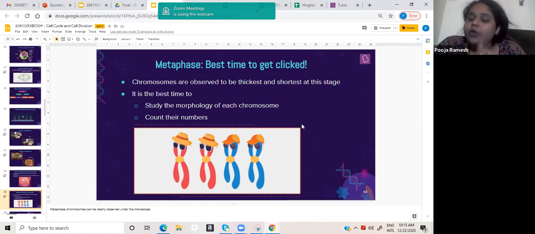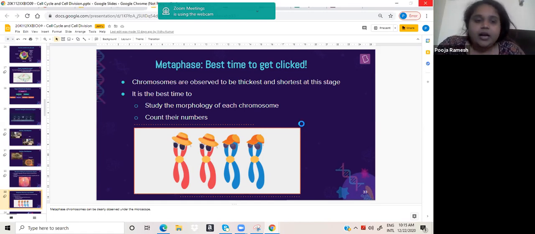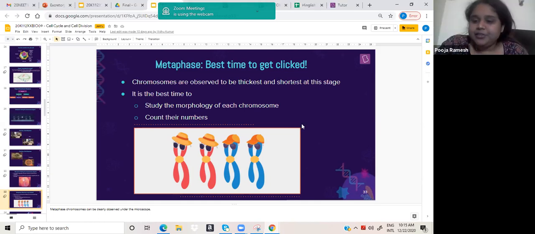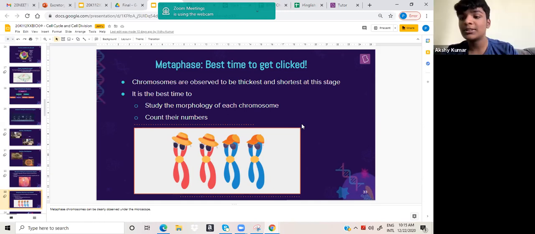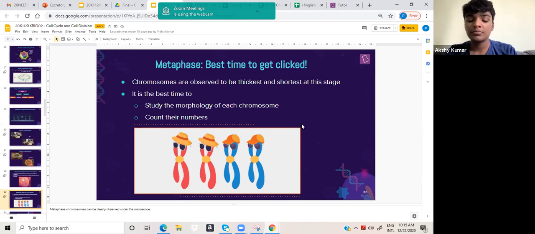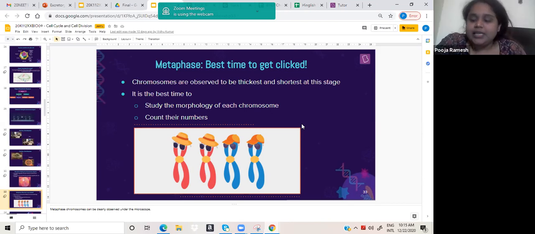Now they will take that and transfer it onto an agar, and then X-ray it and find an image of it. Like how you visualize DNA, same way. So the phase that is the most convenient to see is metaphase.